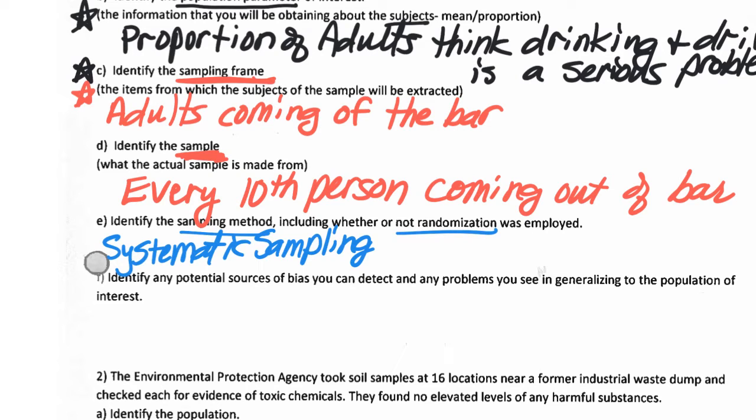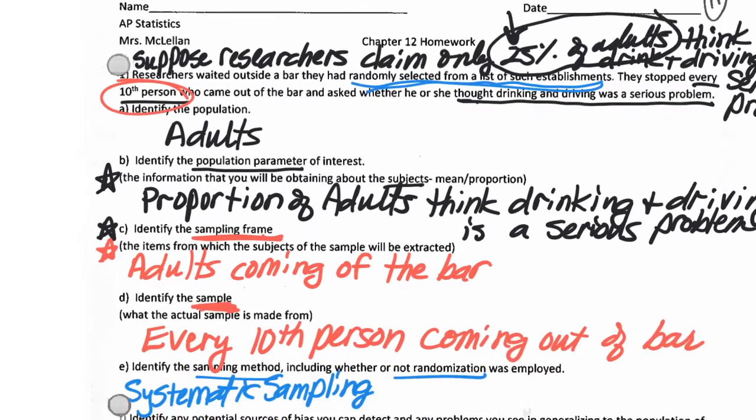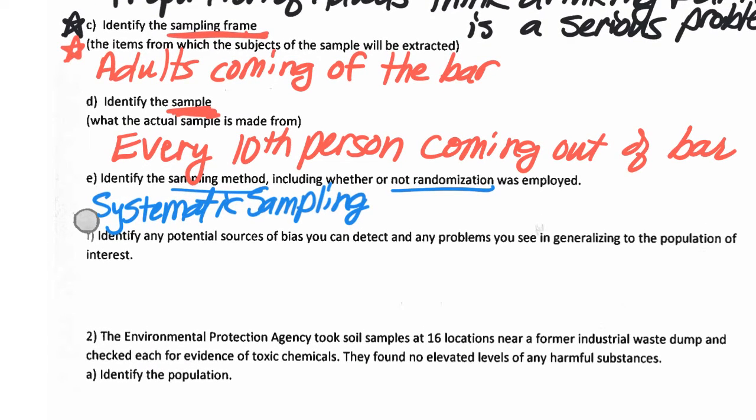Did they say they started with a random person? It just says they stopped. Oh, yeah, they had randomly selected. Okay, I'm reading up here. They randomly selected from a list. Oh, wait. They did randomly select the bar, but we don't know that the first person was randomly selected. So I'm going to say here, we don't know. They didn't give us enough information.